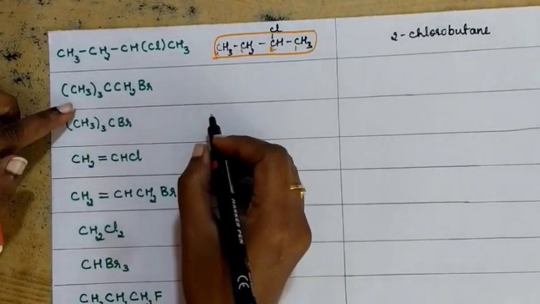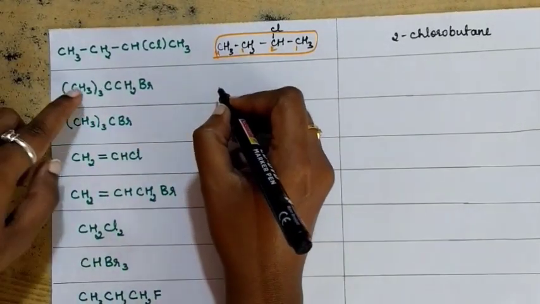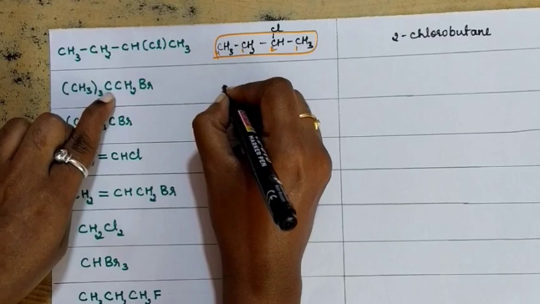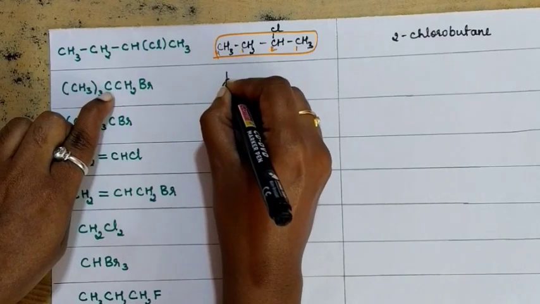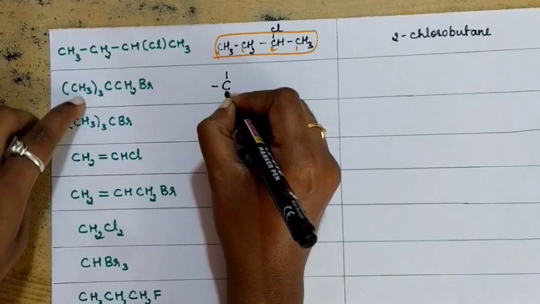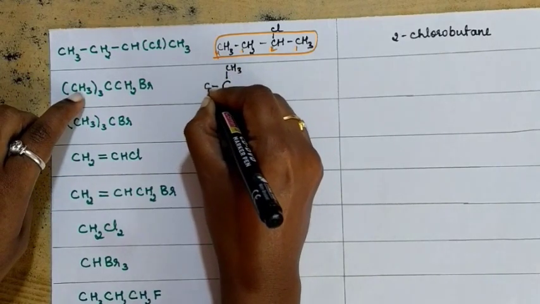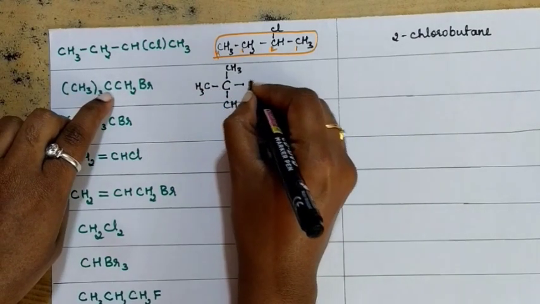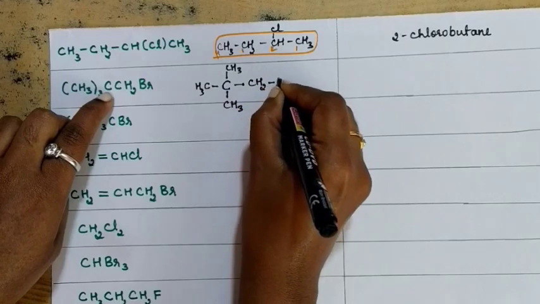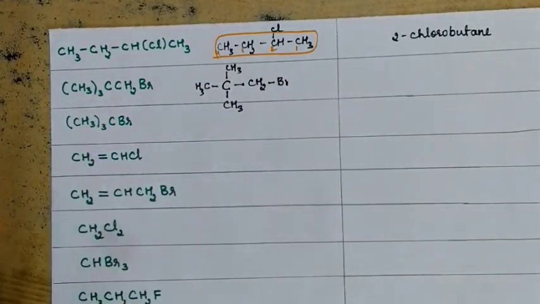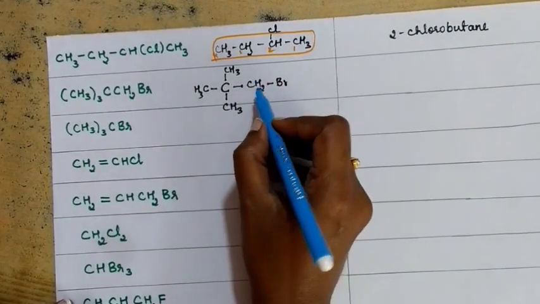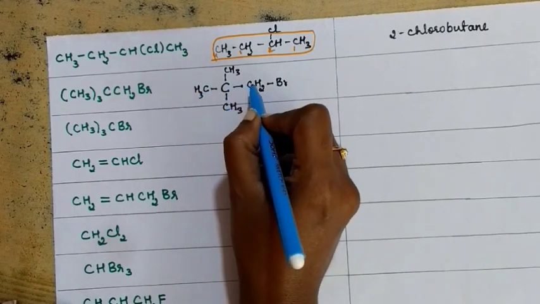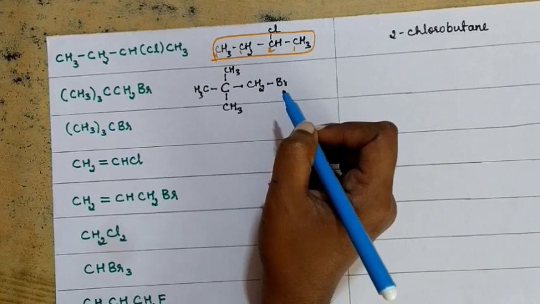Let me rewrite it again in a complete form so that everyone will understand. Okay, this CH3 group is bonded three times with this carbon atom. So I'm writing that this carbon atom is bonded with three methyl groups like this. And this carbon atom is again bonded with CH2. That CH2 is bonded with Br. Okay, so now select the parent chain. In all the possible ways, there are going to be only 3 carbon atoms: 1, 2, 3. 1, 2, 3. 1, 2, 3. So 3 carbon atoms will be there in the parent chain.